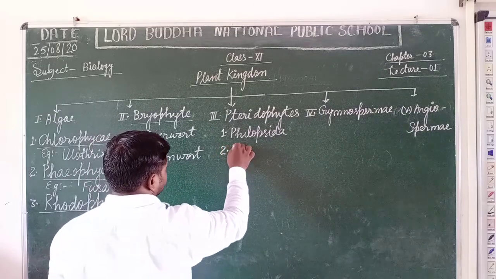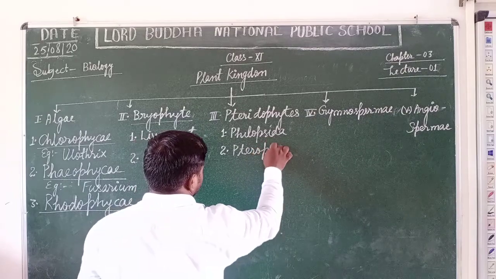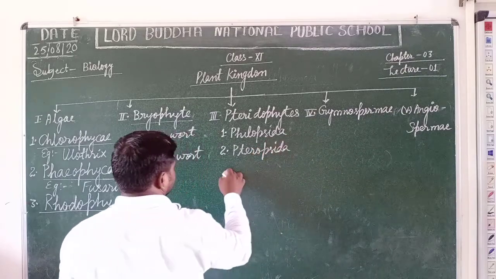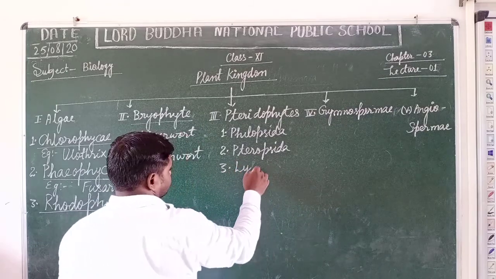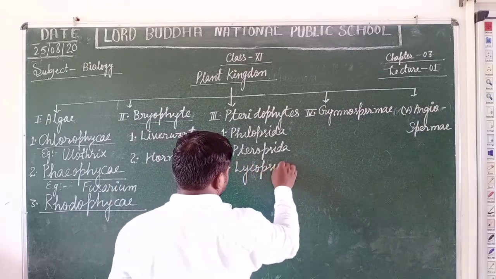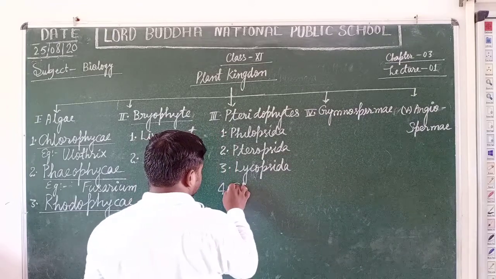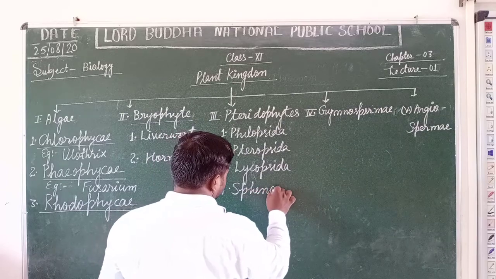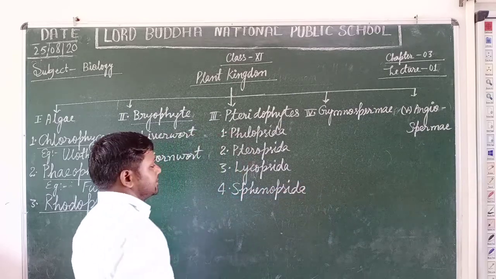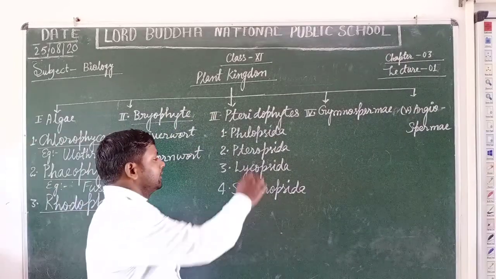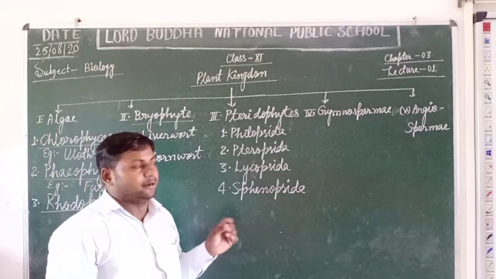They are classified into the following four classes: the Psilopsida, the Pteropsida, Lycopsida, and Sphenopsida. These are the four classes under which they are classified on the basis of development in the plants.